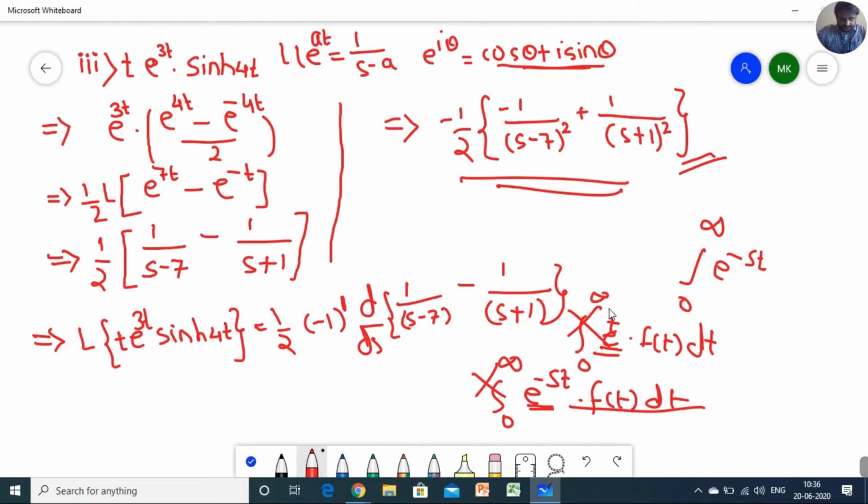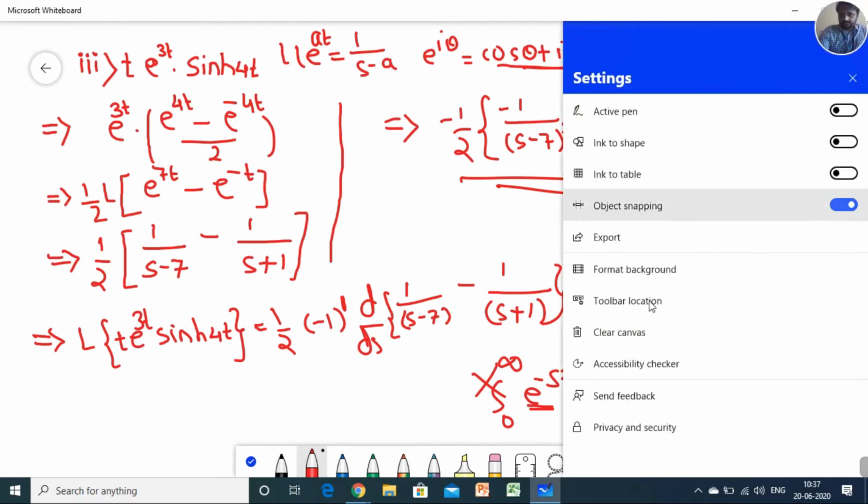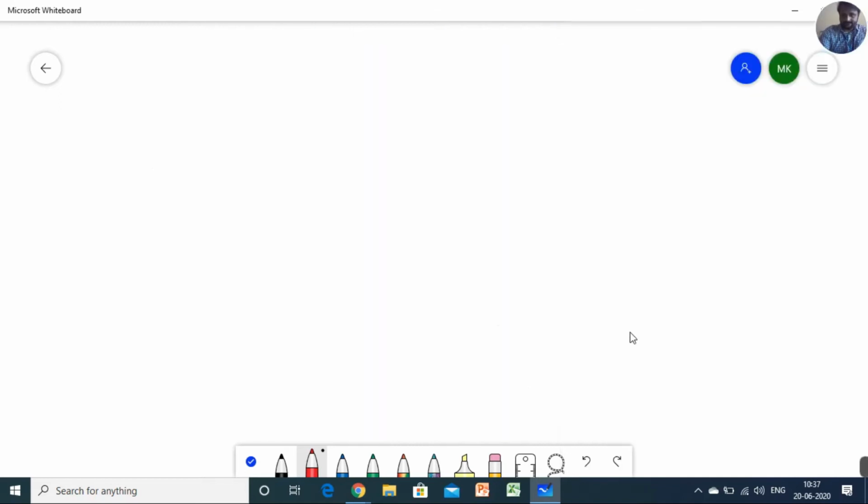Okay, now we'll move on to the next numerical. Now the next numerical is, I think, the fourth one. Integral 0 to infinity e raised to minus 2t into t into sine square t into dt.